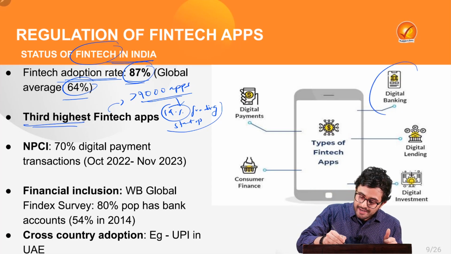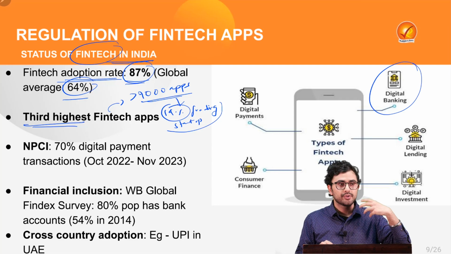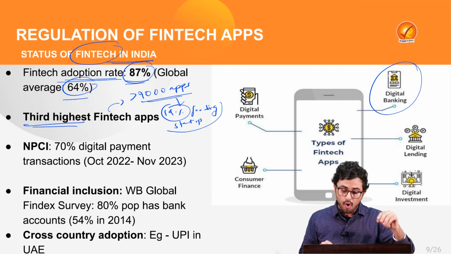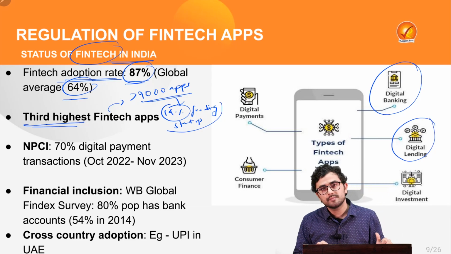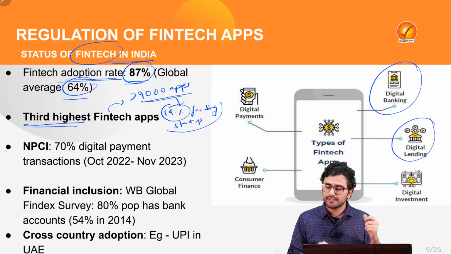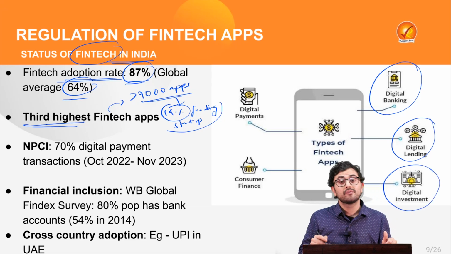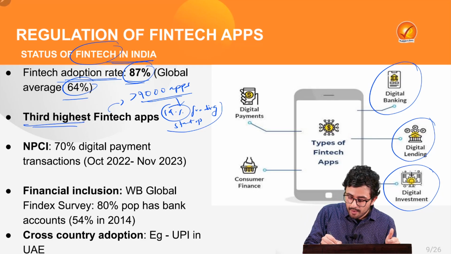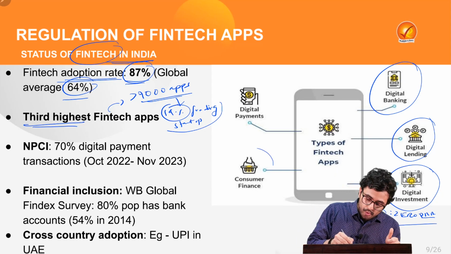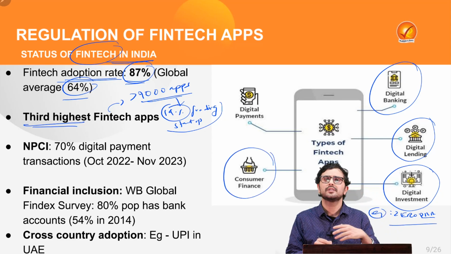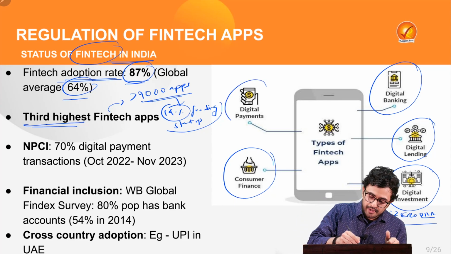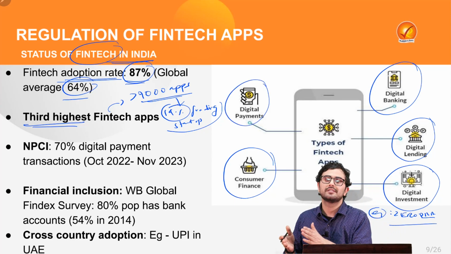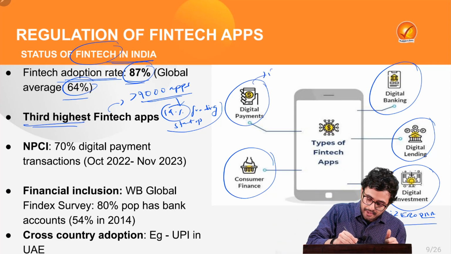For example, they provide digital banking, where you can put your money in these digital apps. Also, it provides for digital lending mechanisms such as loans, credits, etc. Also, you can do digital investment through these apps by stock trading, mutual funds. For example, there is an app such as Zerodha. Also, it provides for consumer finance and the most known by us all, the digital payments which we do using these fintech apps such as Paytm, PhonePe, etc.